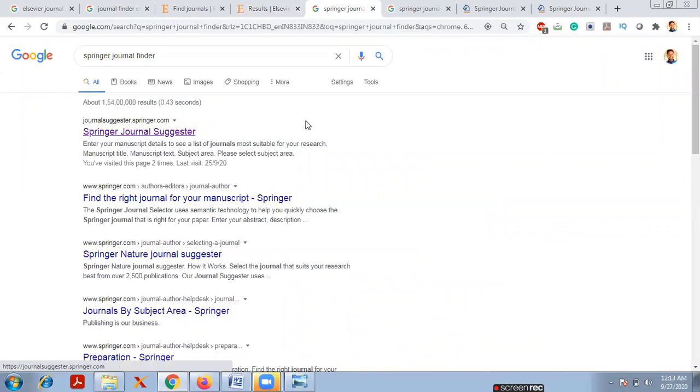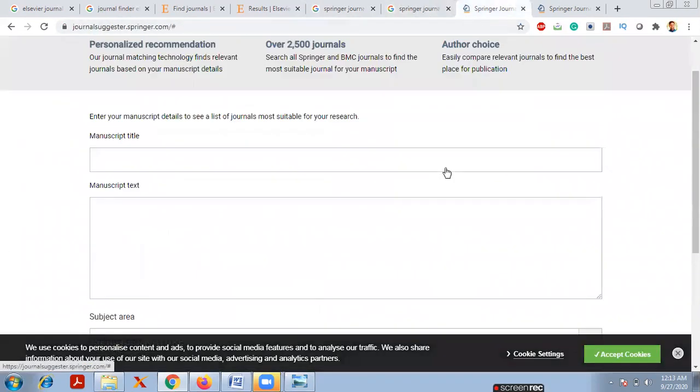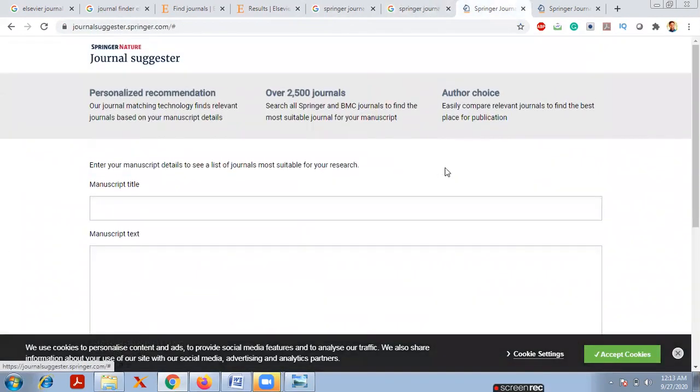Now it will show you the first result, journalsuggester.springer.com. Previously I told you about the Elsevier journal finder, and here it is suggesting journalsuggester.springer.com. So simply click on this first link. The same thing I told you previously is shown like this. Here the personalized recommendation: our journal matching technology finds relevant journals based on your manuscript details. This one is from Springer Nature Publishers.